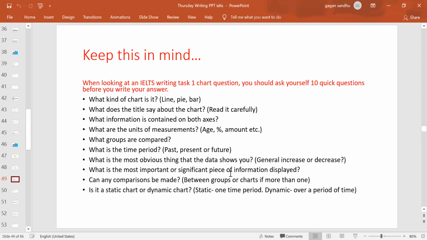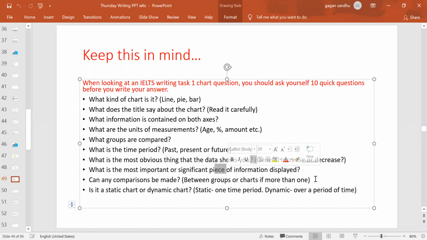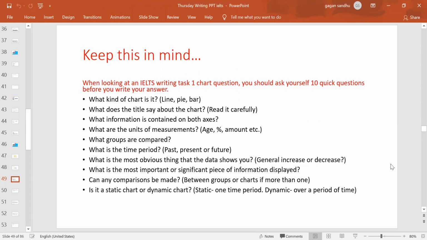What is the most obvious thing the data shows? Maybe the major trend is decreasing, or the major trend is increasing. So that is the obvious thing we're looking for, the most important and significant information. Maybe it may sound like one year: everything was increasing, then that year came, and suddenly a gradual decrease was observed. So that particular year will be an important, significant piece of information, because after that the game has changed to a decrement.